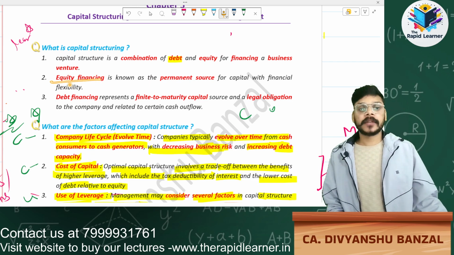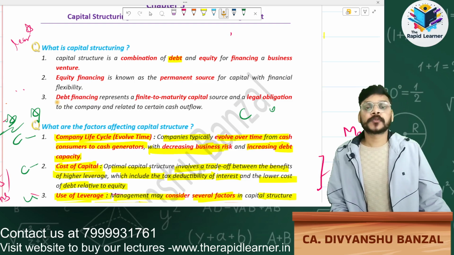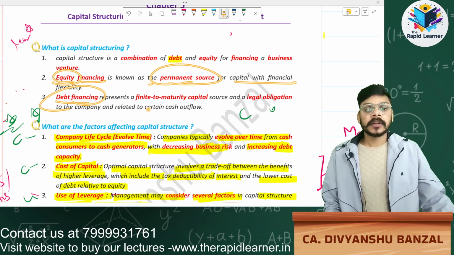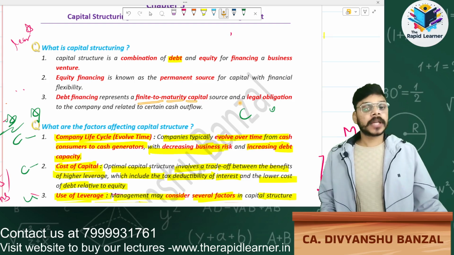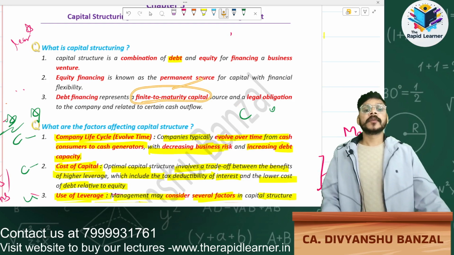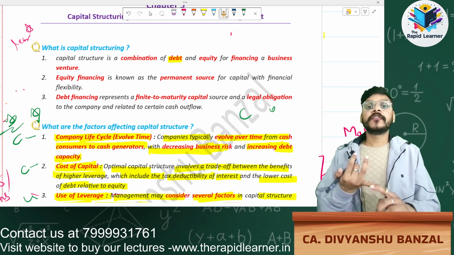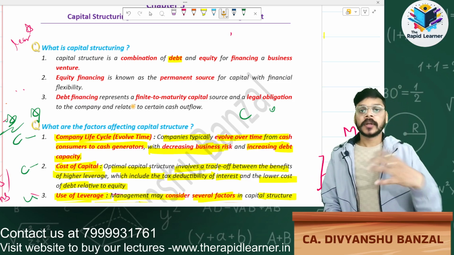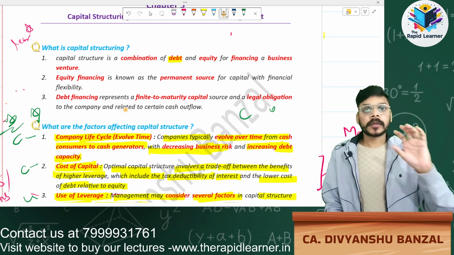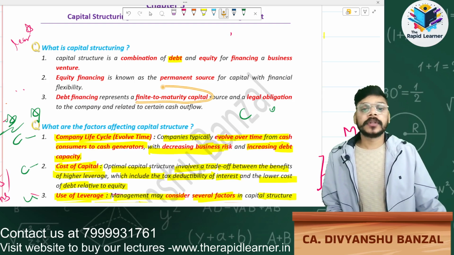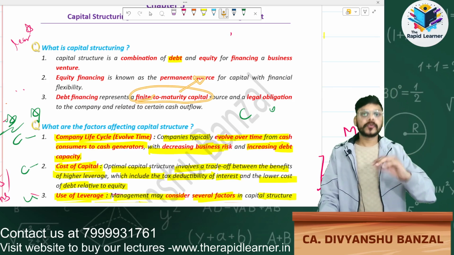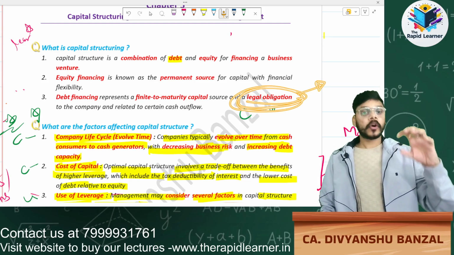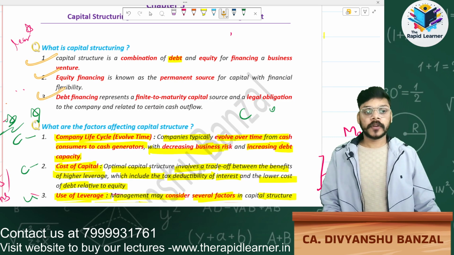In the second line they have explained what equity is, and in the third point what debt is. Equity financing is also known as a permanent source of capital. Debt financing represents a finite-to-maturity capital source. That means if we have taken a debenture or a loan from a bank or another person, it has a fixed time period, say 5 or 10 years, after which I have to pay back the principal amount. Legal obligation means I have to pay interest on that debt. These 3 points you have to learn.